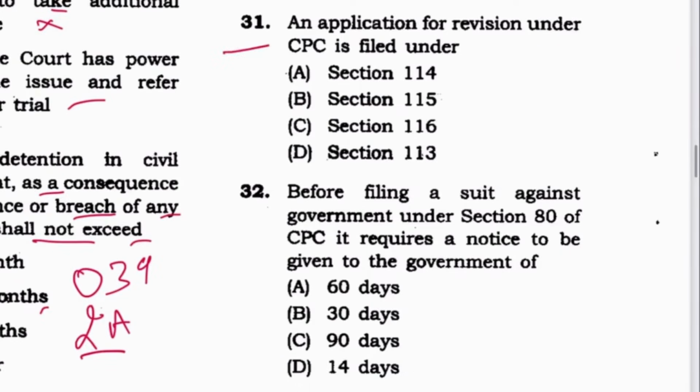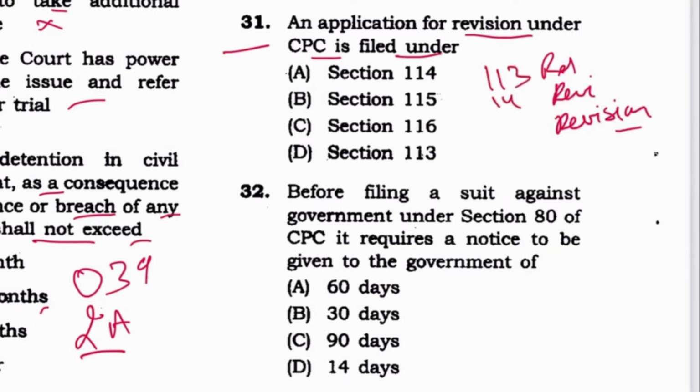Next, 31. An application for revision under CPC is filed under... So the sequence is reference, review and revision, isn't that? 113, 114 and 115. Okay, so revision is where? 115. B is the answer. 114 is review and 113 is reference.